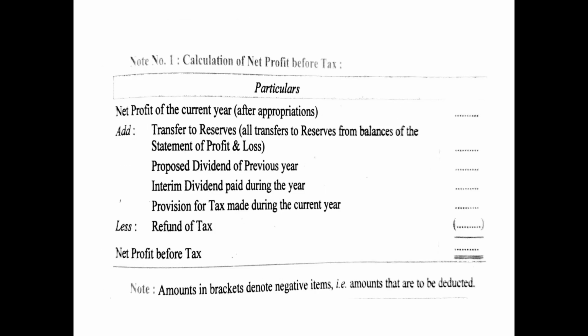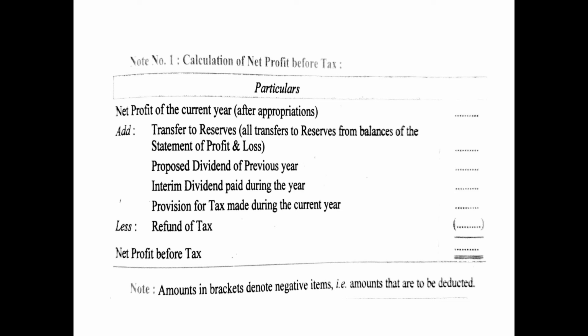Now the note number 1: how you have to calculate the net profit before tax. We have already discussed that while calculating net profit before tax, whatever working is to be done has to be done separately as a working note like this. It will not be a part of the cash flow statement. In the cash flow statement, you will just show the net amount of net profit before tax so generated. If you show it inside the cash flow statement, your marks will be deducted. It has to be shown separately.